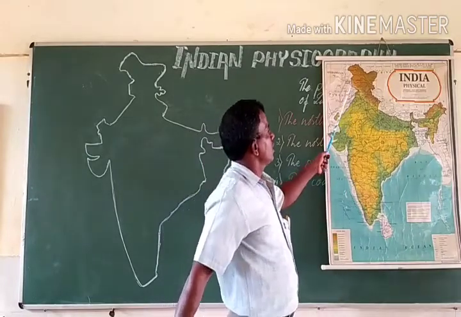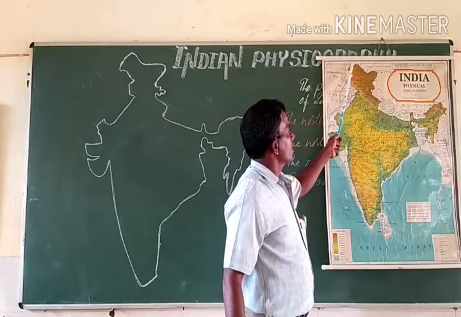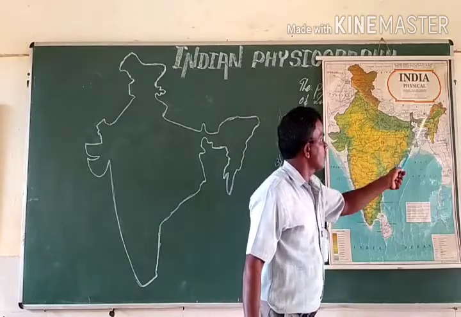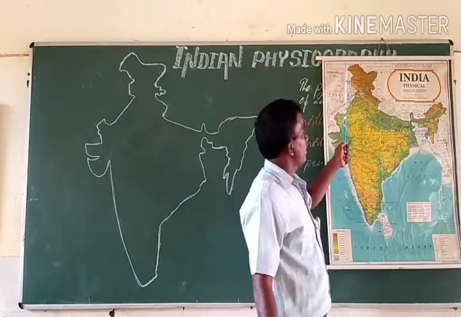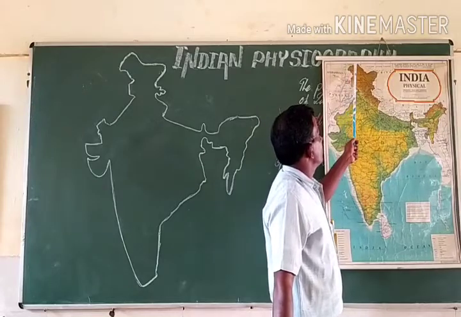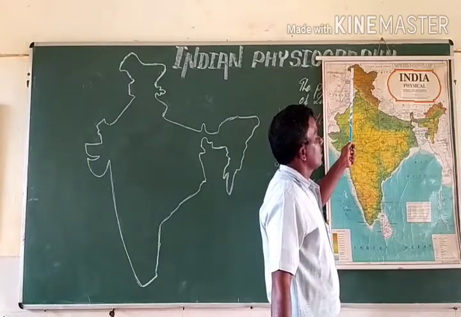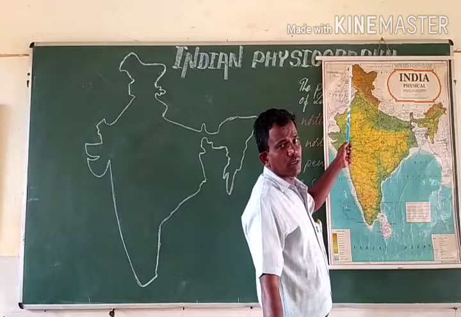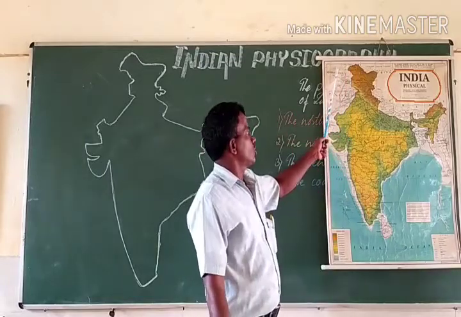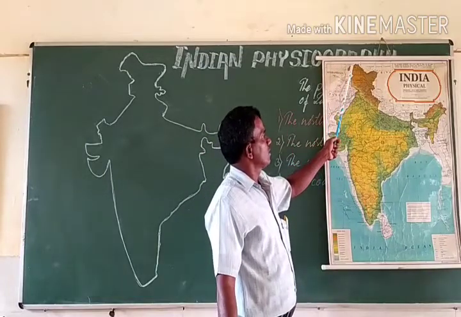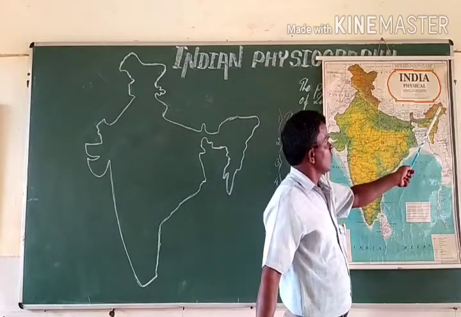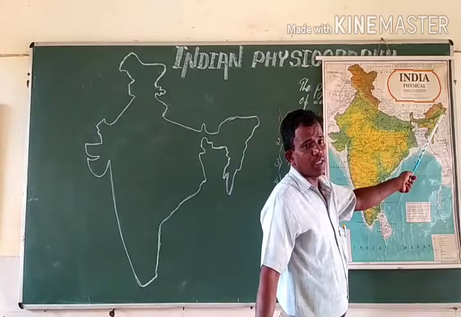South to the northern mountains are these Himalayas which have been stretched from Jammu and Kashmir, from the Indus Gorge or Indus Valley up to the Brahmaputra Valley in the east.